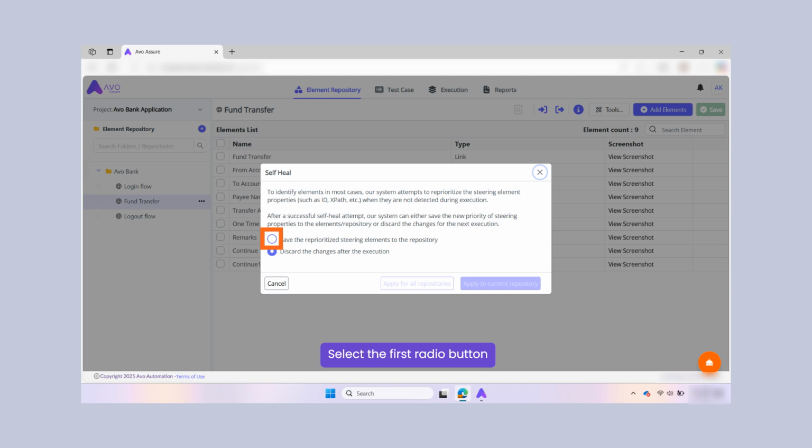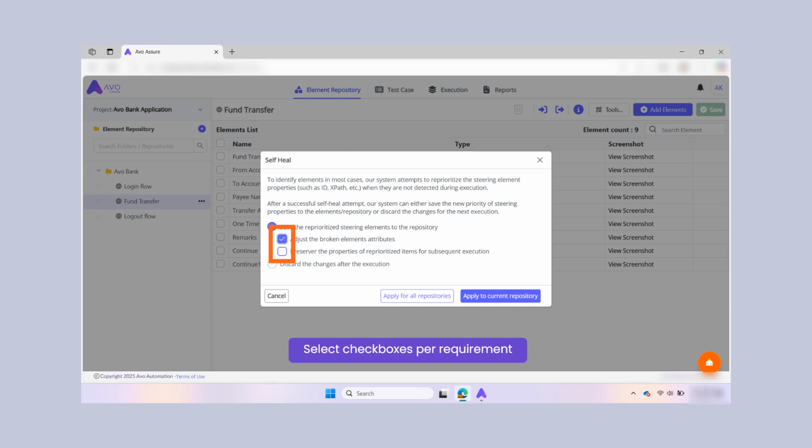After selecting the radio button, 2 additional checkboxes will appear. Selecting the first checkbox will adjust the attributes of any broken elements. Meanwhile, choosing the second checkbox will preserve the properties of reprioritized items for subsequent executions. In this scenario, let's check both.